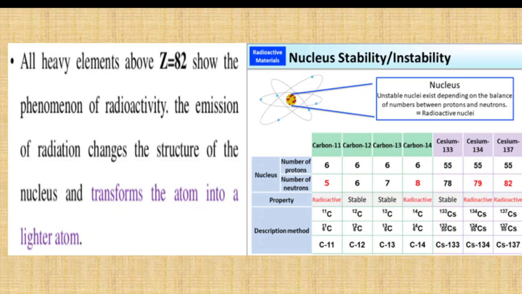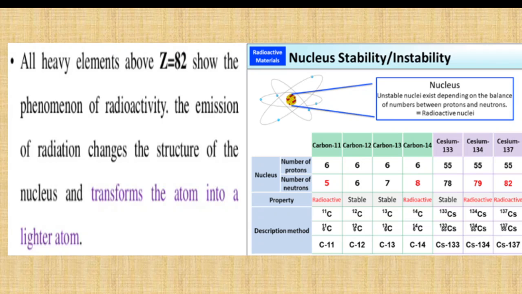So what is the reason for this radioactivity? The main reason for this radioactivity process is instability of the nucleus. What is the reason for instability? As we all know, a nucleus is composed of protons and neutrons, and they are held together by a strong attractive force called nuclear force.